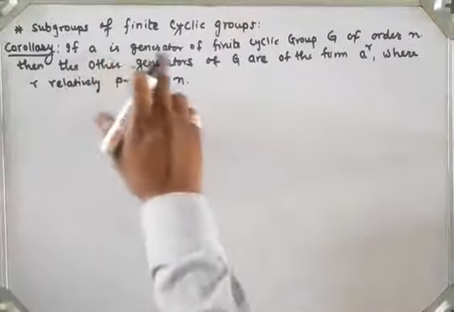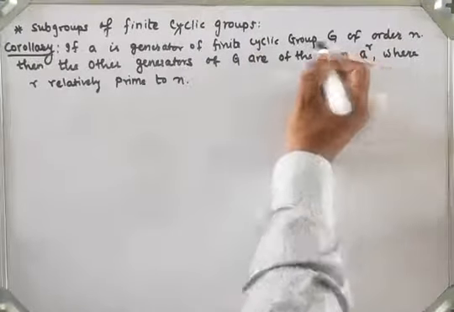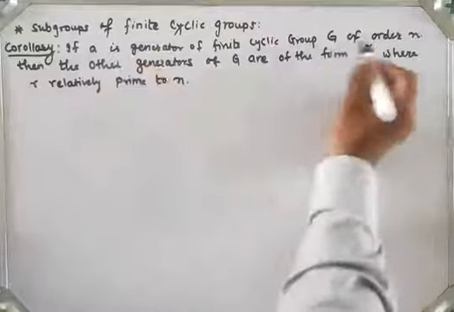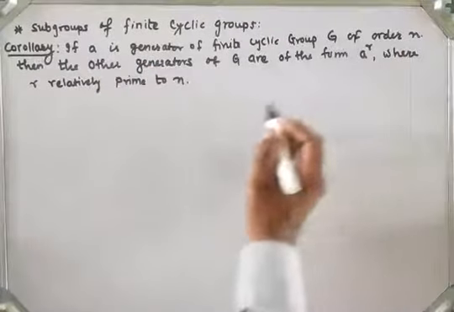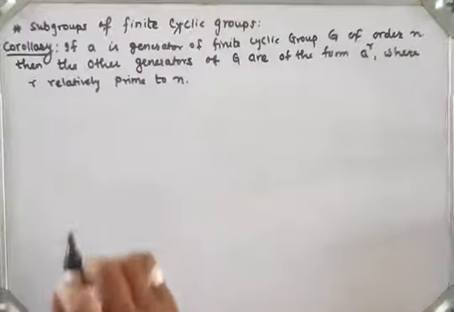Here a is a generator of finite cyclic group, meaning G is a cyclic group which is generated by a, and G has order n. The generators of G are of the form a raised to r, where r is relatively prime to n.